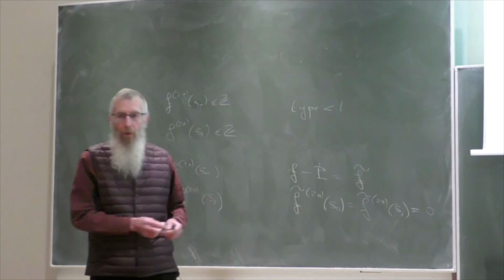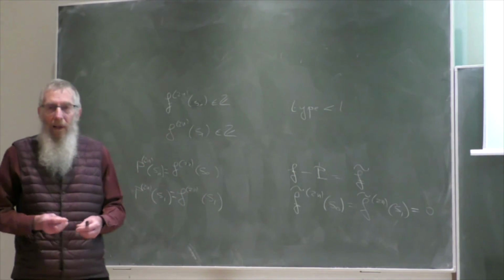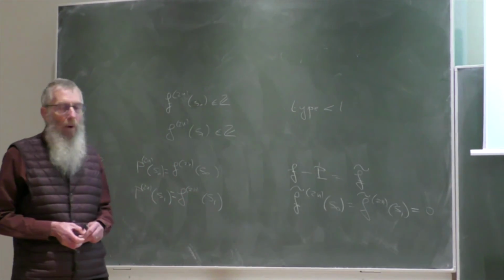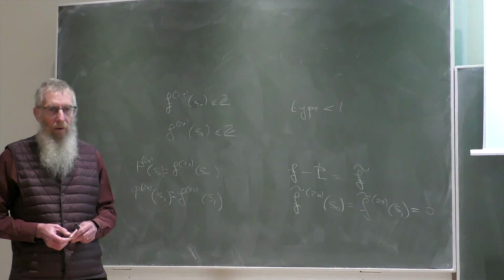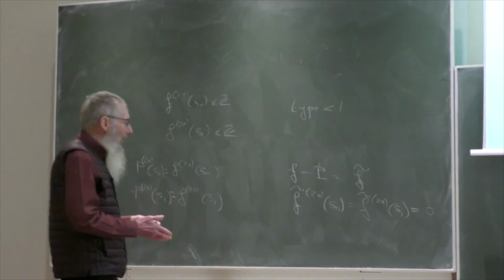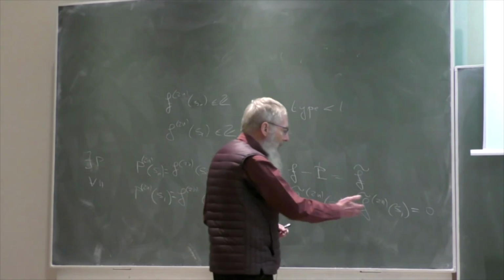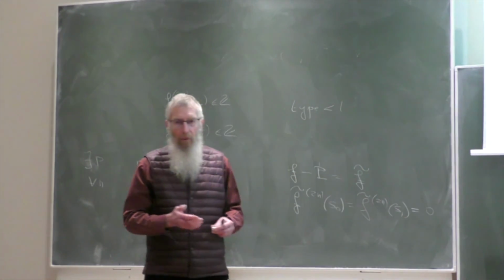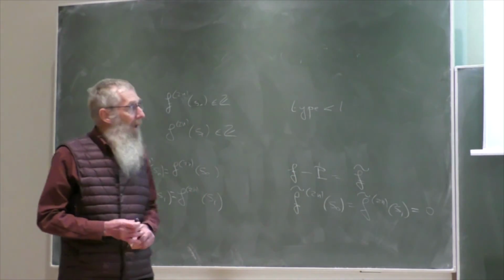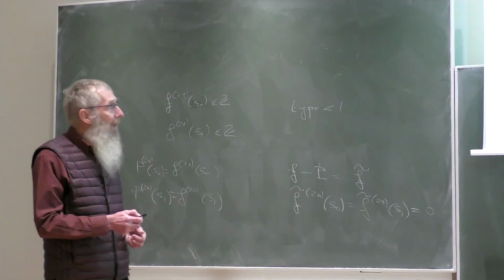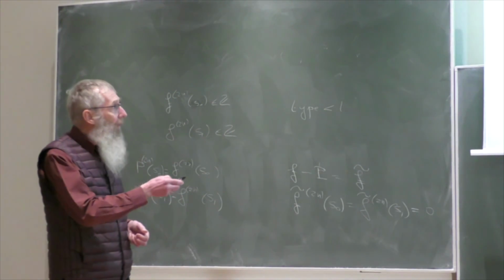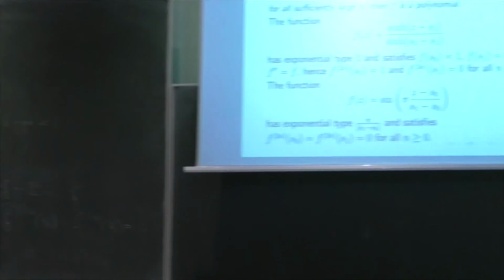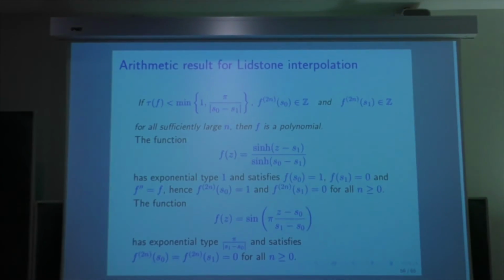So we are back to the situation of the uniqueness for the interpolation problem of Lidstone, and we have solved it in the case of S0 equals 0, S1 equals 1, but we just make a change of variable, and in fact this change of variable is the part of the proof where you get the pi divided by S0 minus S1.